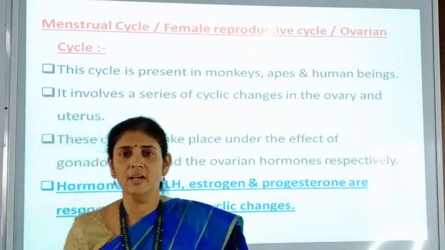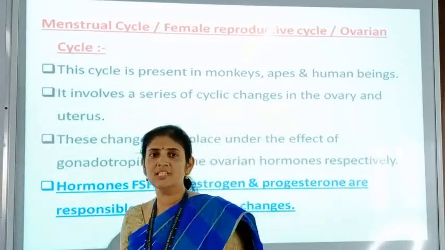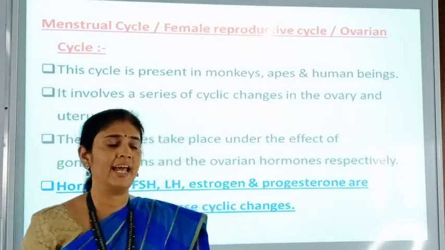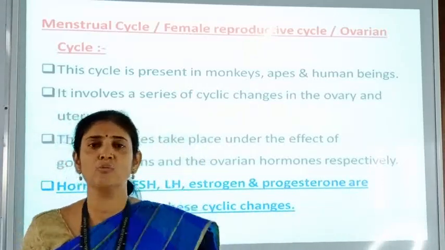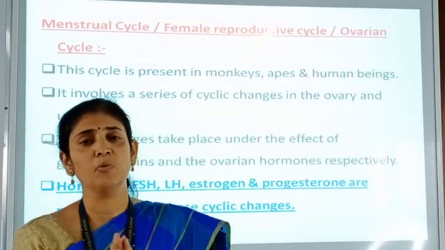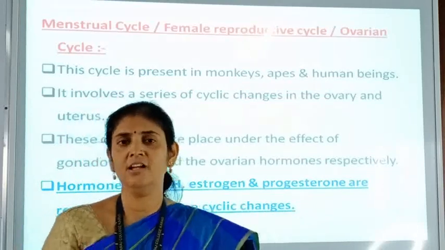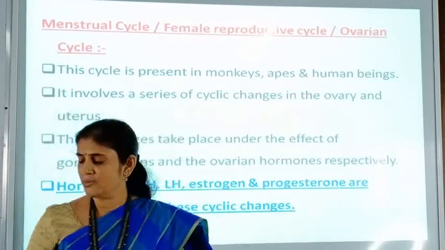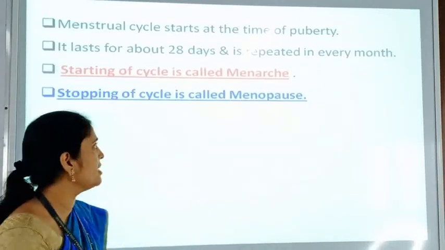FSH and LH are the gonadotropins which are secreted by the pituitary gland, and estrogen and progesterone are the ovarian hormones which are secreted by the ovary. All these four hormones are responsible for maintaining this menstrual cycle. Now, what are the different phases of this menstrual cycle that we have to study? Before that, there are some points here.